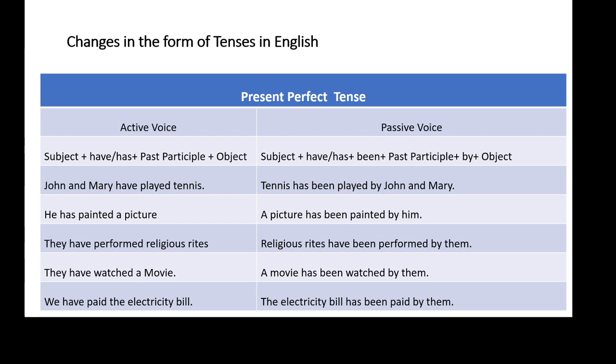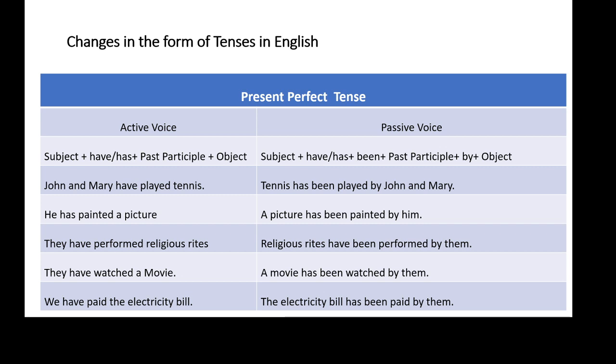And when ed participle is added to the verb in past participle, it is the same in past tense as well. So a picture has been painted. Painted is past participle of paint. It is followed by by, and he is a personal pronoun here, so he will be converted into him. So the correct answer is a picture has been painted by him.